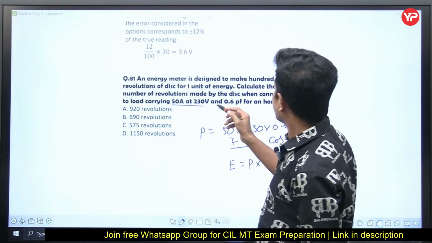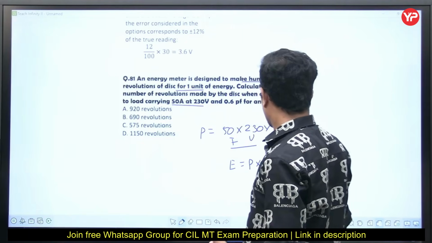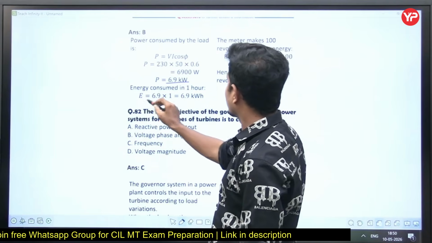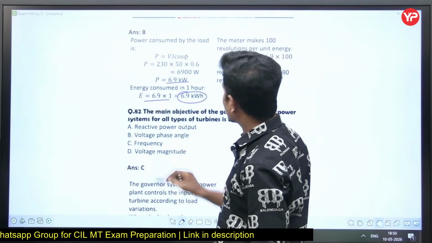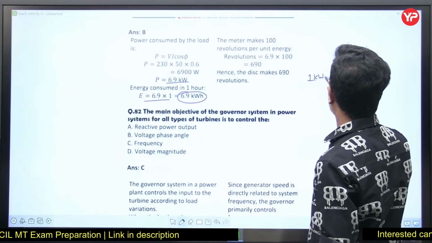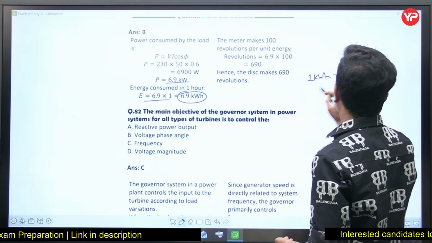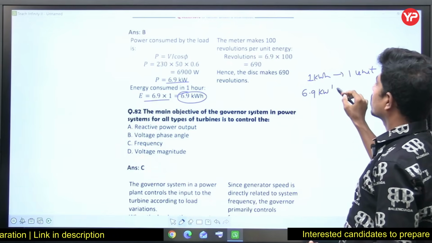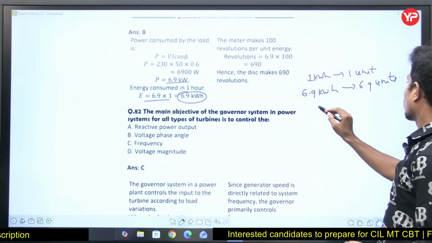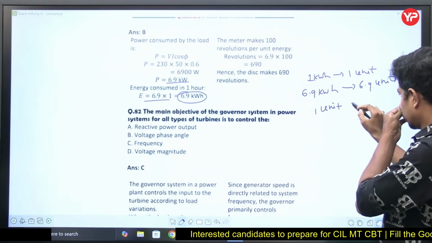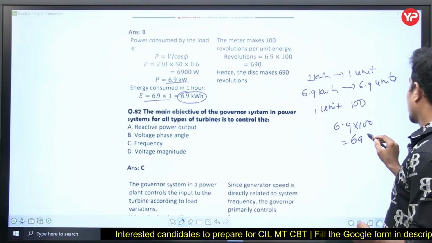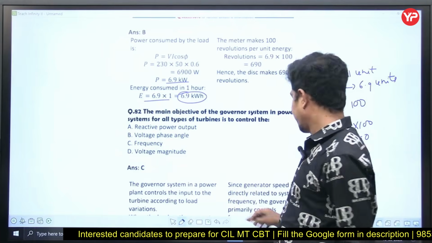Now, he is saying it is making 100 revolutions for 1 unit. How many units do you get? Calculation is here. P you got, energy you got. So energy is 6.9 kilowatt hours. Means 1 kilowatt hour is 1 unit. Okay. Now 6.9 kilowatt hours is how many units? 6.9 units. Now for 1 unit, how many revolutions? 100 revolutions. For 6.9 into 100, 690 revolutions it is going to make. Next.